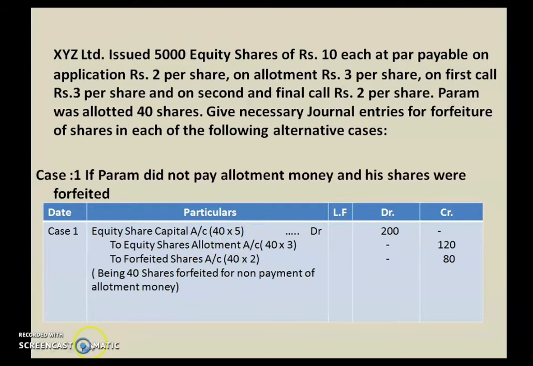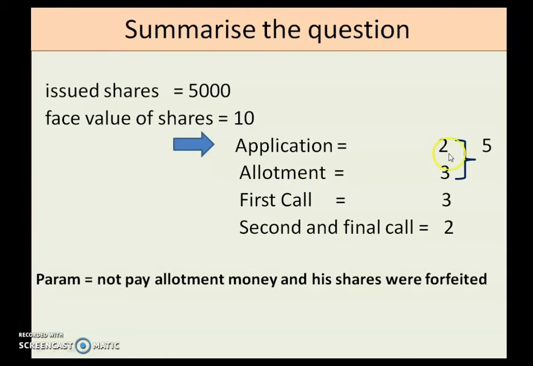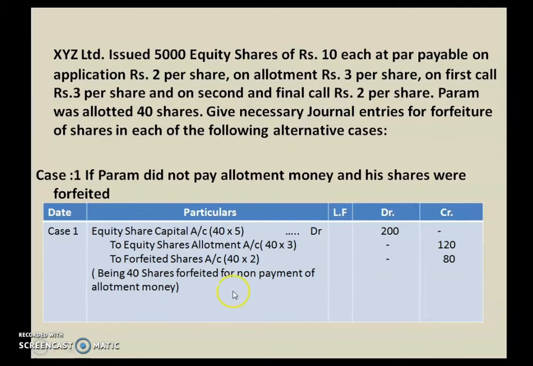I already told you that so far we have made a call for 5 rupees. So that called up money will be shown on this side. That is 40 forfeited shares, the shares allotted to Param, into called up money of 5 rupees. So that will give you 200 rupees.